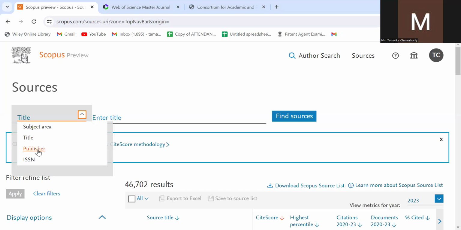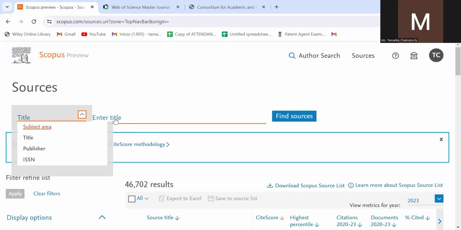Then comes publisher. What is a publisher? Publisher means like Elsevier. You have heard from your professors that you should publish in an Elsevier journal. So Elsevier is a publisher. Springer is a publisher. Taylor and Francis is a publisher. And for every journal, you have an ISSN number, like in book chapters you have an ISBN number. Like that, in a journal you have an ISSN number.